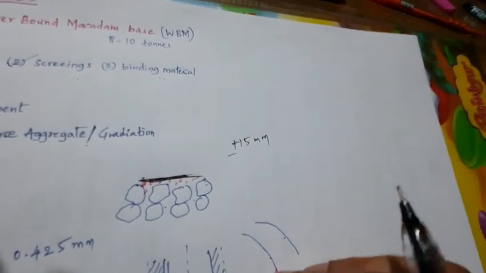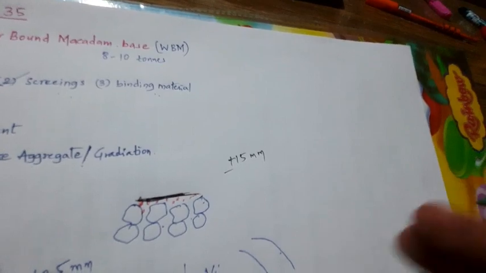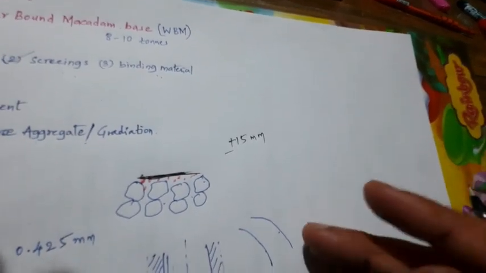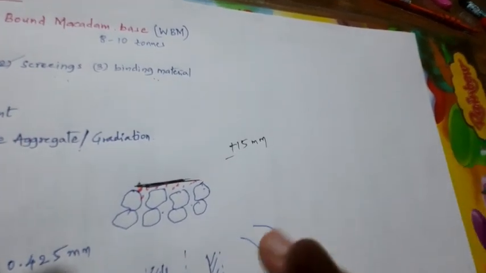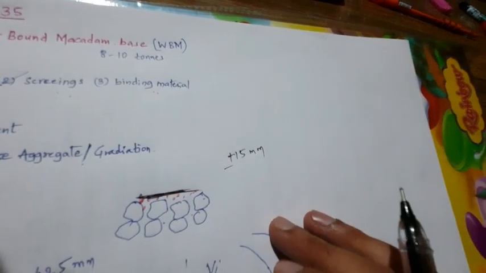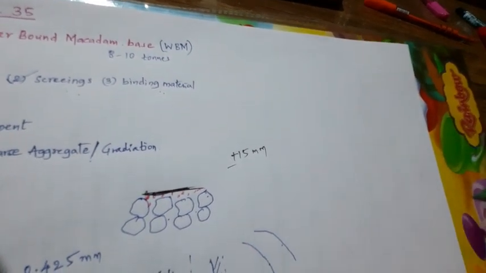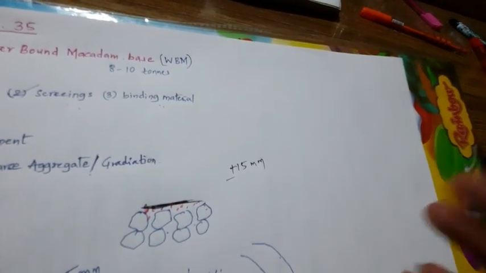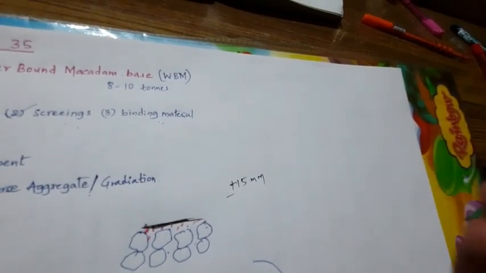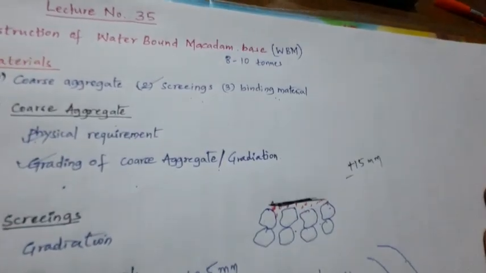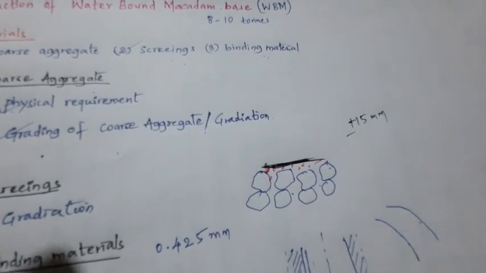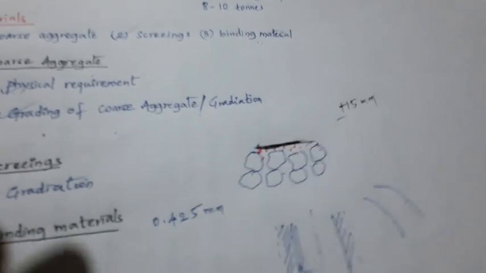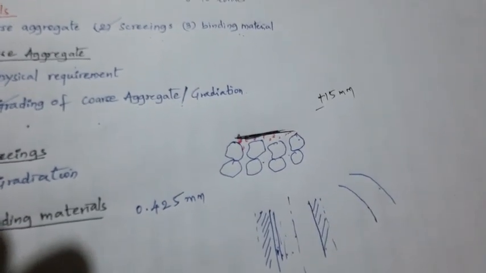One thing you have to remember: in the case of WBM or whichever layer, the construction steps are going to be the same. Before laying the new layer, check the previous layer for hungry spots and see whether the desirable tolerance is provided or not, then you go for the next layer. The same way it is continued for the other layers. For the next layer also, I am going to provide the same steps. The construction steps are not going to change here.